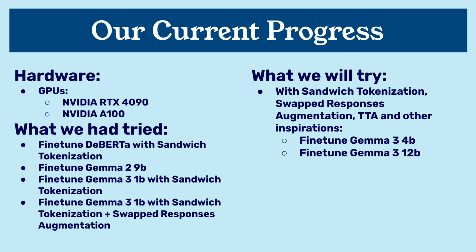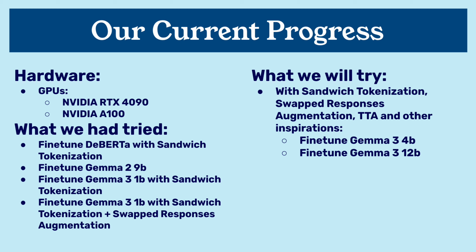For our experiment, we are using lab resources, 1 RTX 4090 and 1 A100 GPU. First, we'll fine-tune a DeBERTa model just to verify if our sandwich tokenization strategy works. Then we move to Gemma. We tried Gemma 2 9B, which was popular last year. Since Gemma 3 just came out, we also tested the small 1B version to see if it could match the performance with fewer parameters.